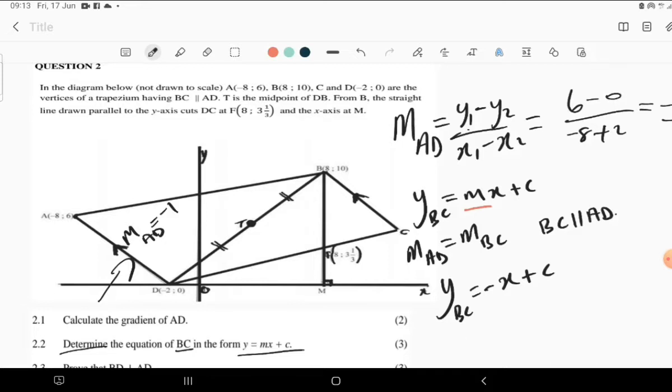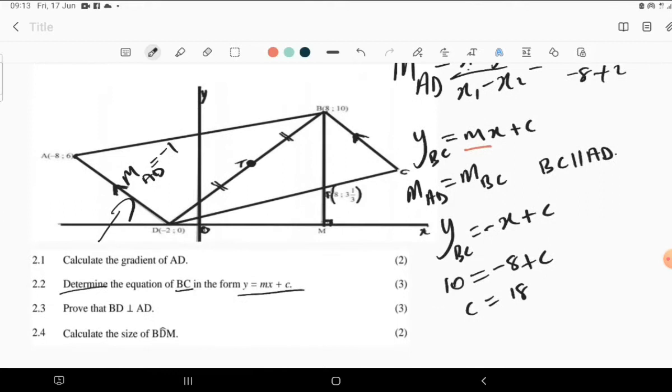In the place of y, we put 10, then in the place of x, we put 8, which means we're going to have negative 8 plus c. Then the value of c is going to be 18, of course. So the equation of that line is just y equals negative x plus 18. So that's the equation of BC.